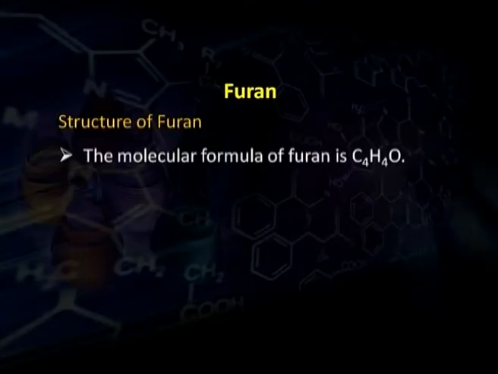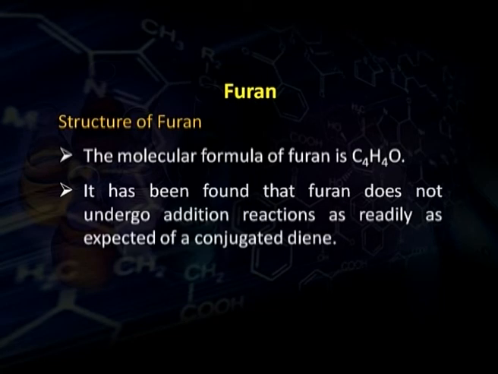Now, we will study furan. The difference in the structure of furan and pyrrole is that instead of nitrogen, in furan there is oxygen as the heteroatom. Now, the structure of furan. Elemental analysis and molecular weight determination of furan have shown that its molecular formula is C4H4O. On the basis of its X-ray diffraction analysis and other methods of analysis, it is found that furan has a flat structure. It does not undergo addition reactions.